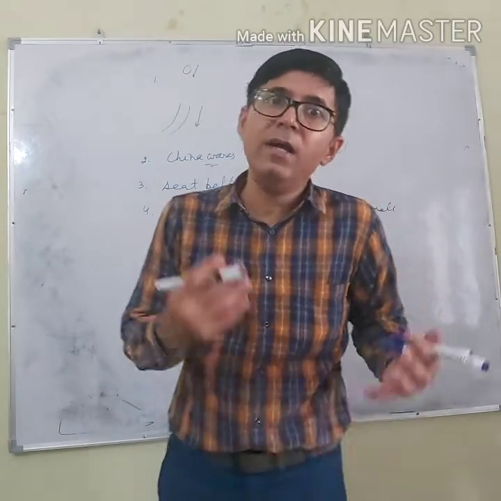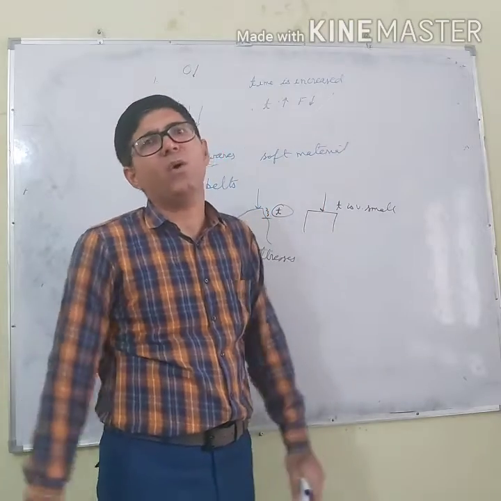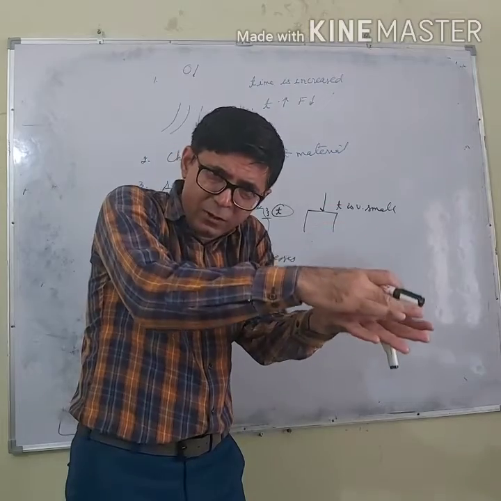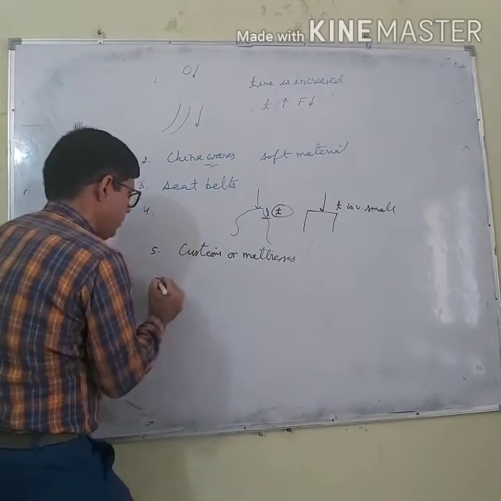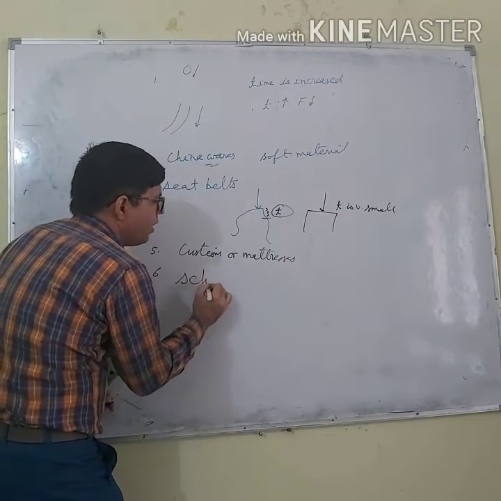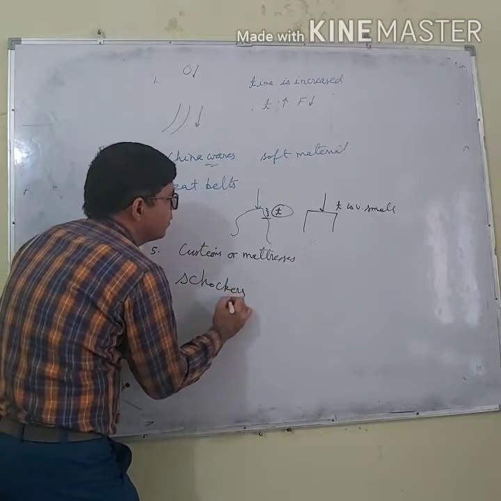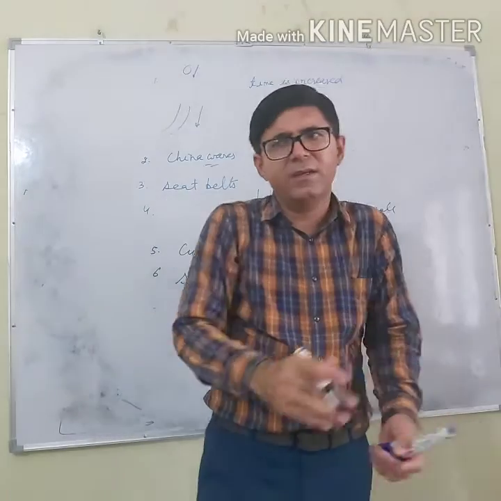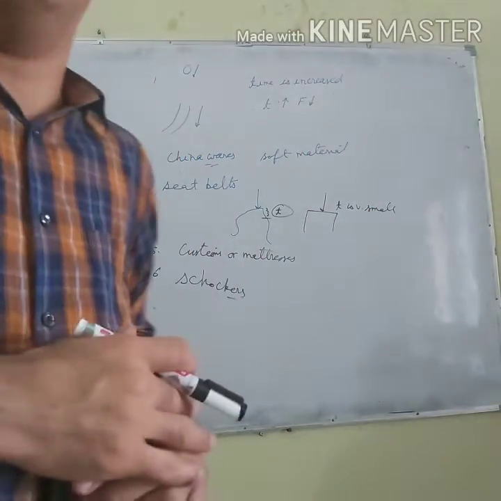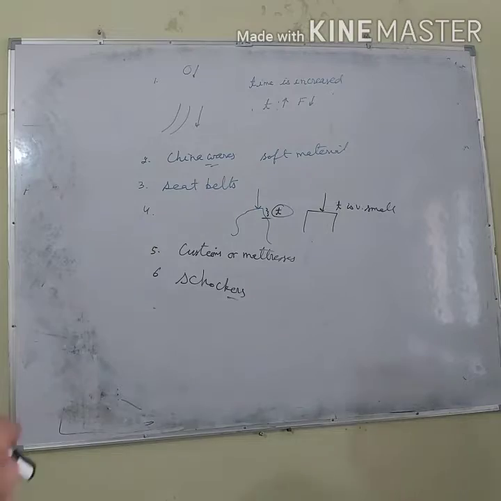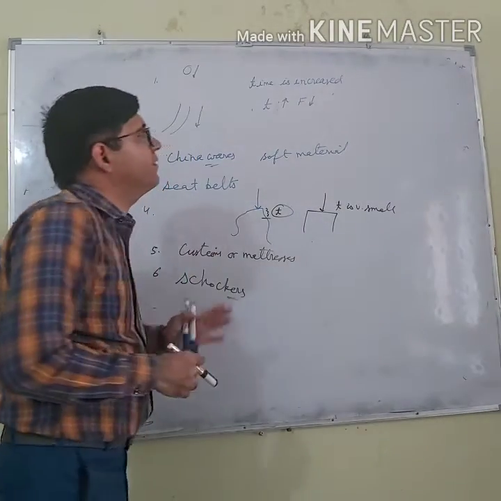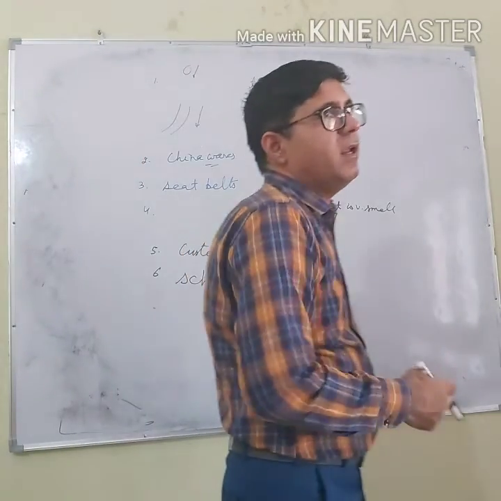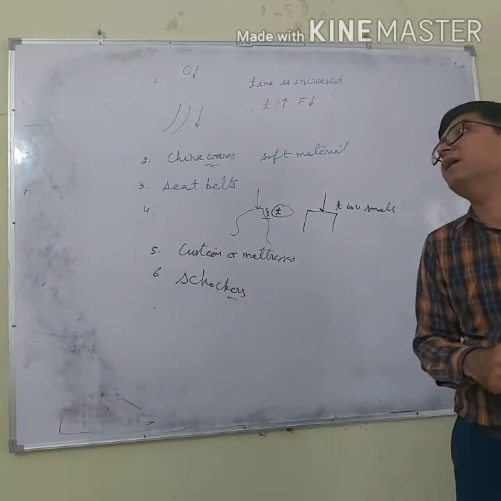You know that shockers are provided in vehicles. Why are shockers provided in vehicles? During a jerk, these shockers get compressed. To compress, they take some time, and as a result, force is decreased. So all these examples say that when time is increased, force is decreased, and when time is decreased, force is increased.